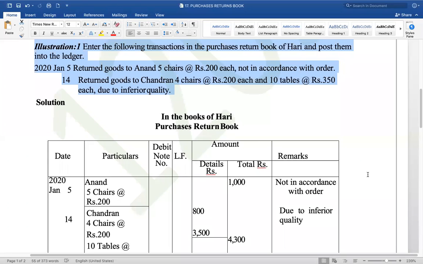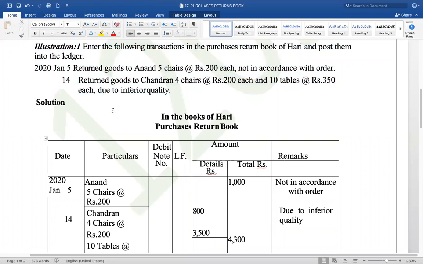Now, look at this. What you'll do is, Anand is a person, so write that as a heading. If possible, underline that. This is the person we are dealing with. Now, there are 5 chairs at the rate of 200 under that.